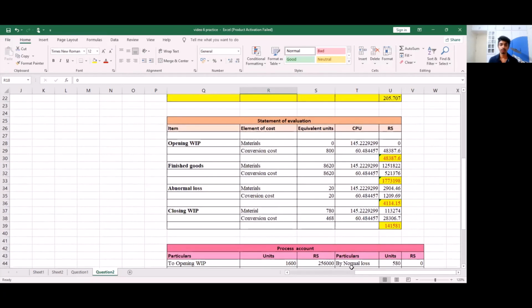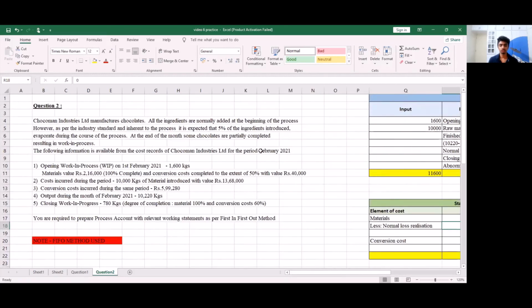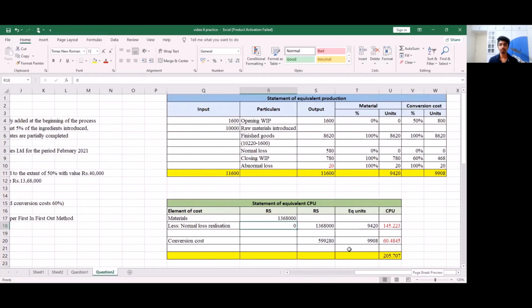So what is unique about this question is that normal loss is due to evaporation. So we need to know that evaporation is something that will happen every time during the process. So this is a normal loss, and you will realize no value on evaporation. So our normal loss realization is going to be 0. With this, we are done with question number 2.